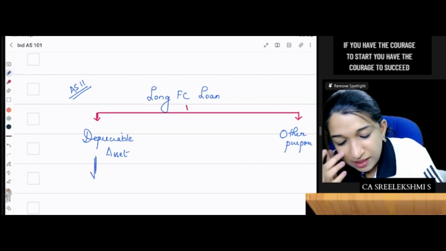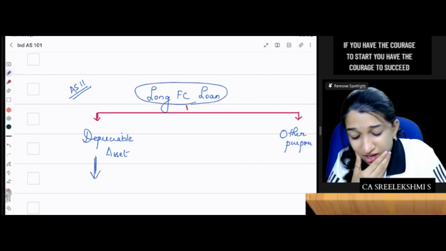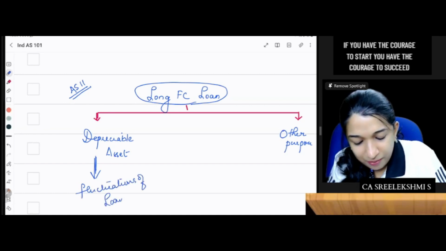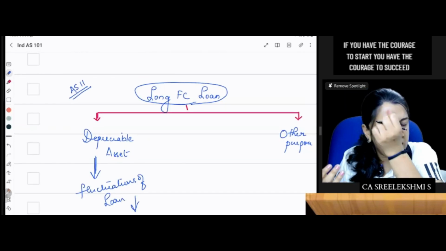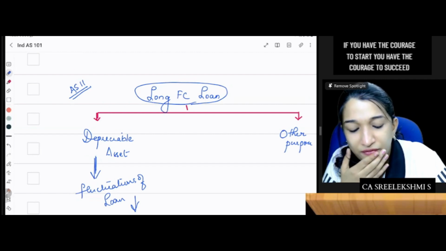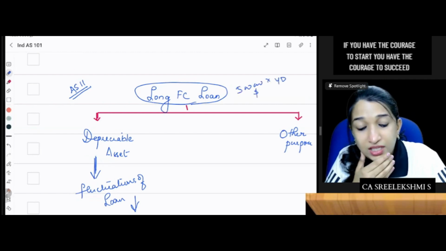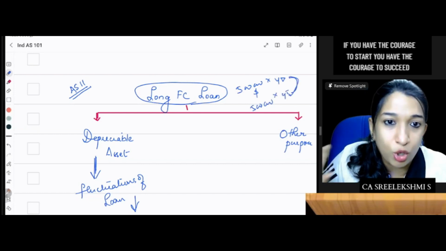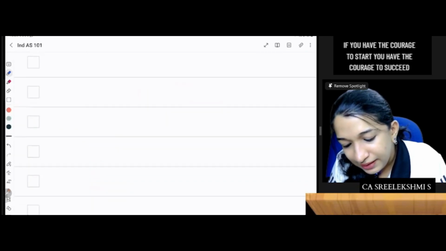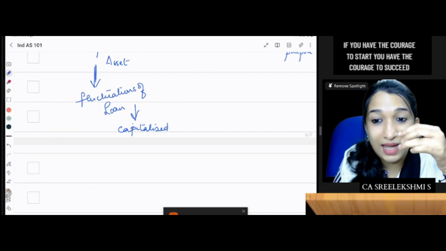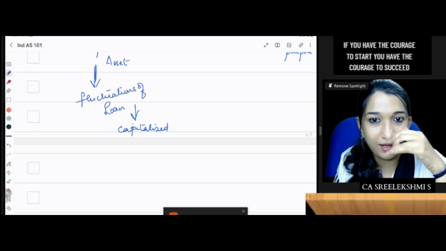If it is acquired for a depreciable asset, and there is a long-term foreign currency loan, the fluctuations of the loan can be capitalized. If there is a loss, the foreign currency liability has increased. For example, you have taken a loan of 5 lakh dollars at 40, and the year-end closing rate is 45. So there is a loss of 5 lakhs into 5, 25 lakhs, which can be capitalized to the asset.